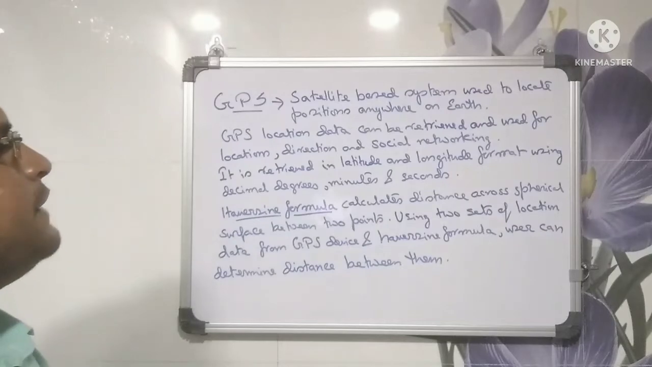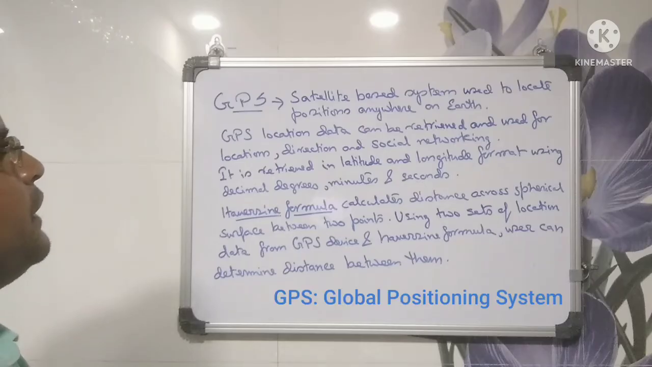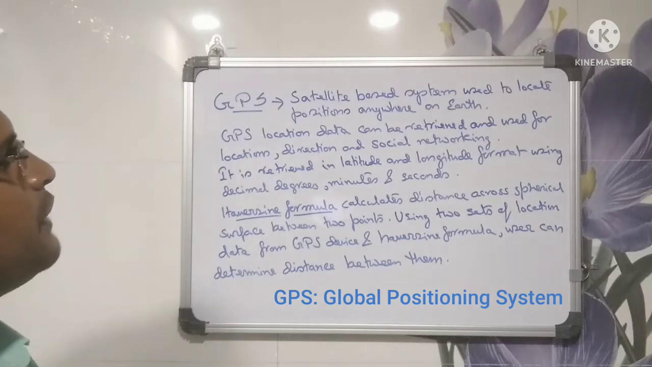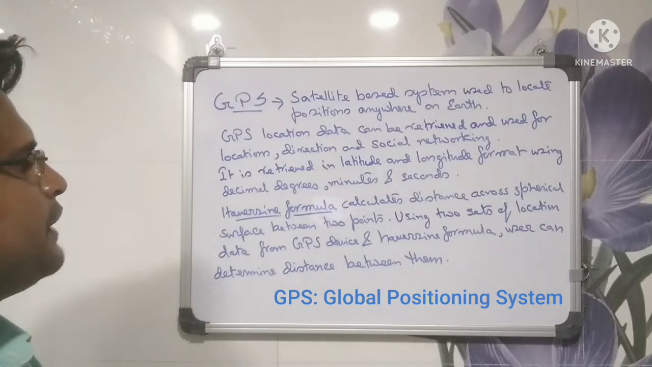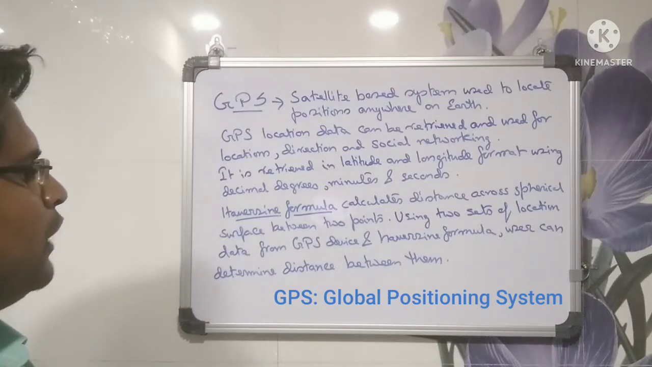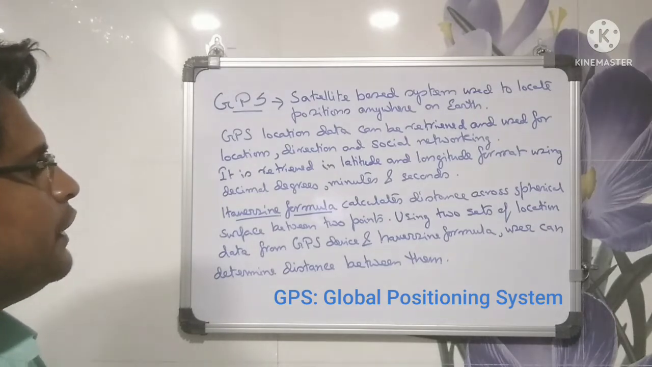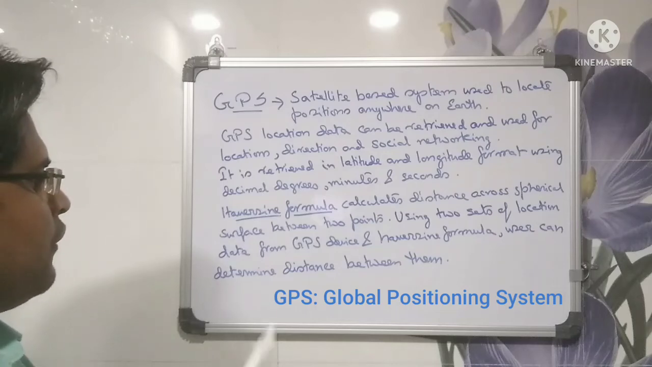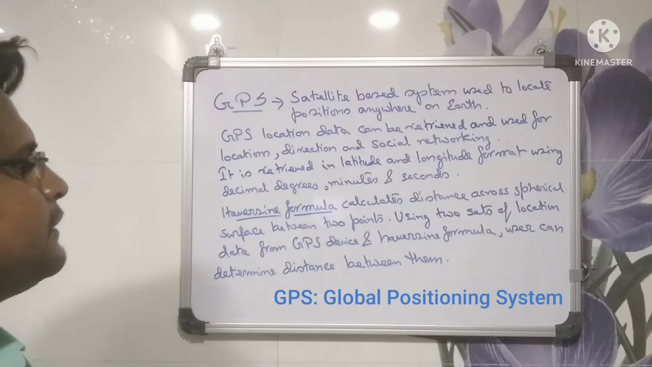GPS. A satellite-based system used to locate positions anywhere on Earth. GPS location data can be retrieved and used for locations, directions and social networking. It is retrieved in latitude and longitude format using decimal degrees, minutes and seconds. The Haversine formula calculates distance across a spherical surface between 2 points. Using two sets of location data from a GPS device and the Haversine formula, a user can determine the distance between them.